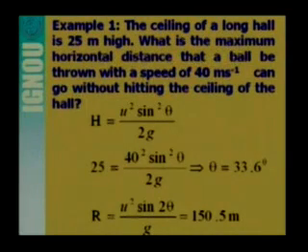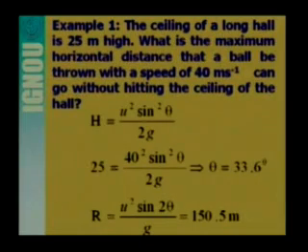The ceiling of a long hall is 25 meter high. What is the maximum horizontal distance that a ball thrown with a speed of 40 meter per second can go without hitting the ceiling of the hall? So first of all, for this problem we have the height, that is 25 meter, and the velocity with which the particle is being thrown, that is 40 meter per second, and g is 9.81.